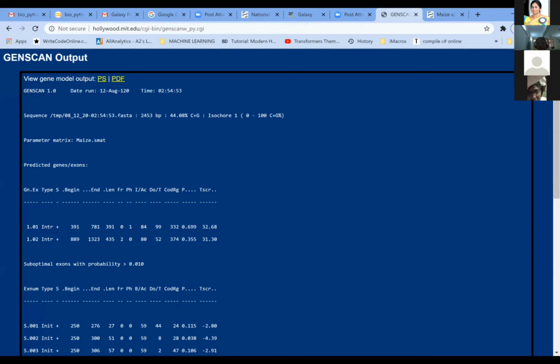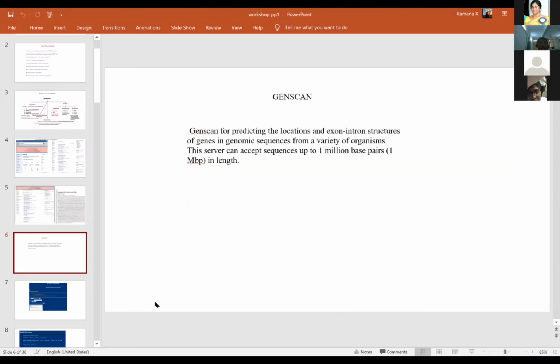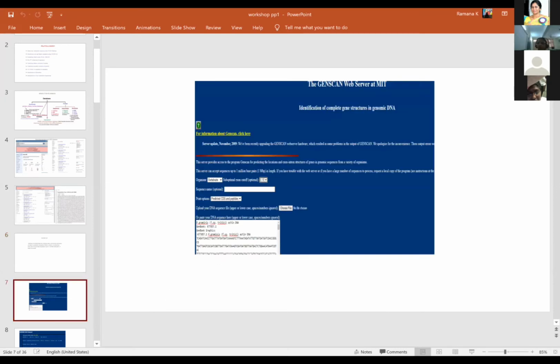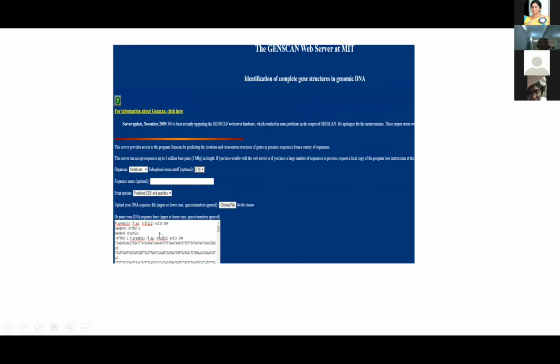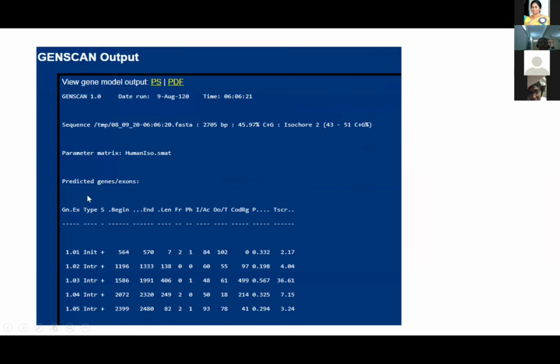Now, I would like to give you a minute to do this exercise of running GenScan. I'll just give you all a minute, and I'm putting my PPT on here so that you will see the output which you are going to get. This is the output window you are supposed to get when you do it on your system, where I have pasted the sequence and also the output.